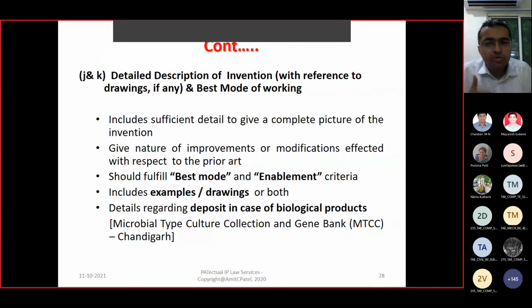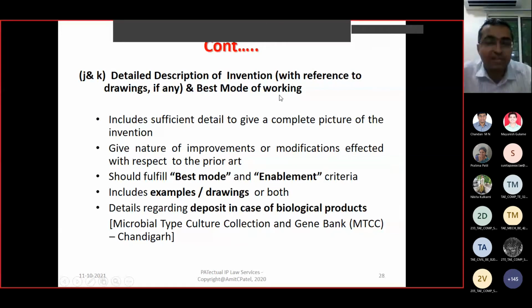Whatever you have developed, to the best of your knowledge, how best that is working, you have to write onto paper, in such a way that any other person who reads that patent document, without contacting you, should be able to refer to it or replicate it. That is the meaning of best mode of working. And if it is not properly described, then the patent office will give you an objection.